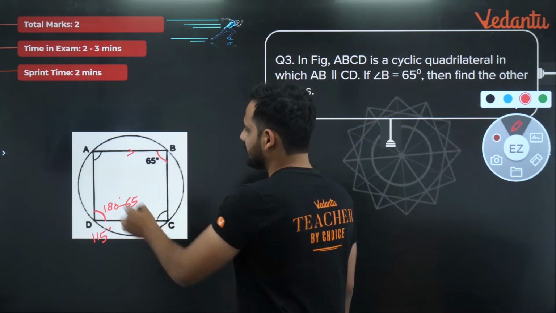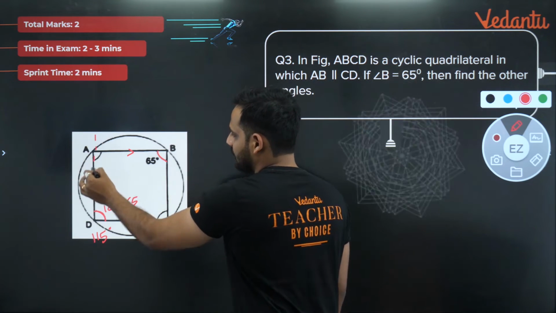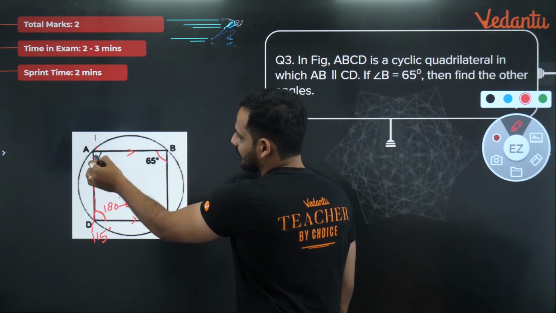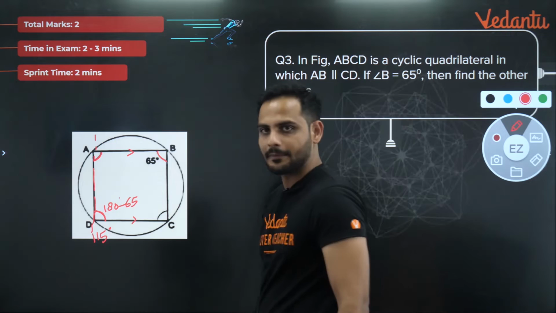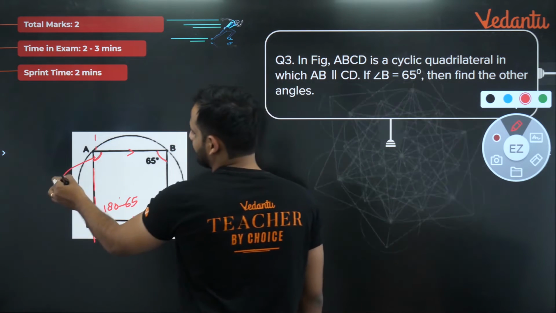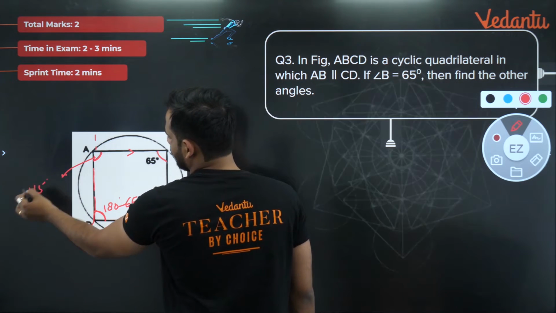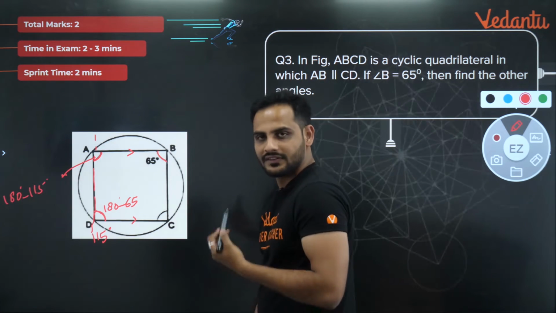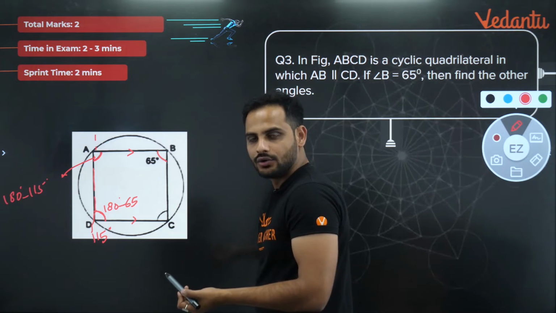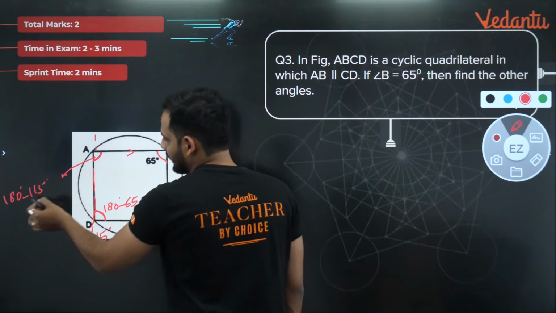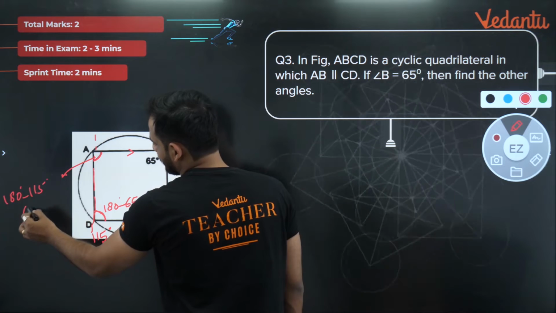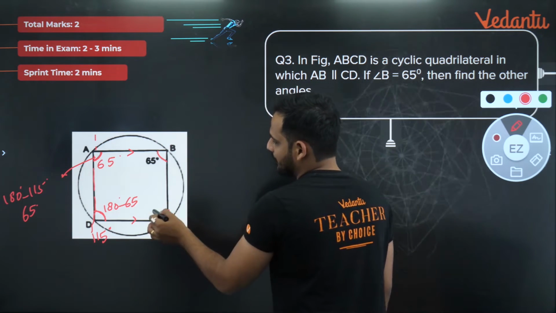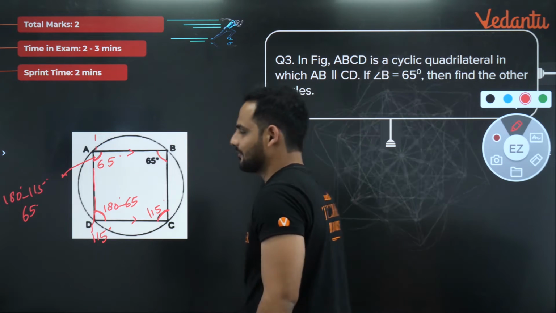Now you know these two lines are parallel, and AD is acting as a transversal here. So if this part is 115 degrees, I can say the other will also be supplementary. The sum of these two angles should be equal to 180 degrees. So this angle will be 180 minus 115, which is equal to 65 degrees. And similarly, the opposite angle should be supplementary, so this will turn out to be 115 degrees.